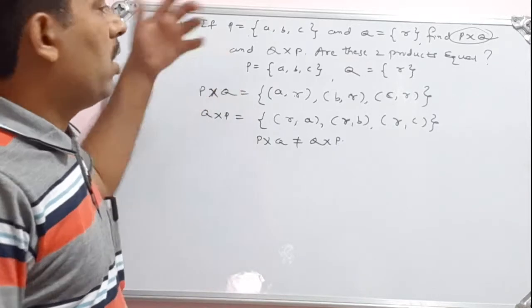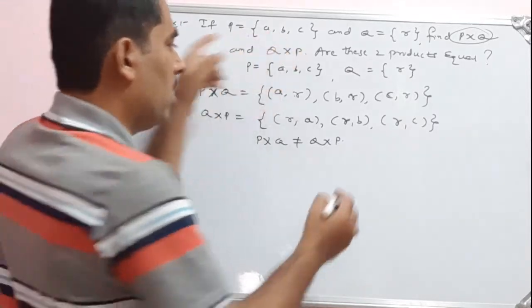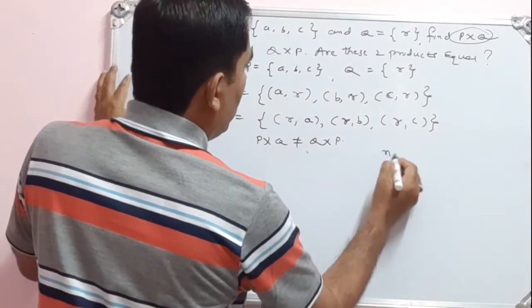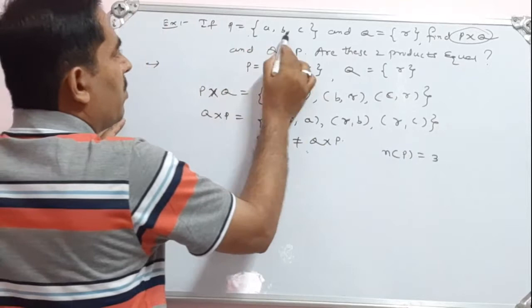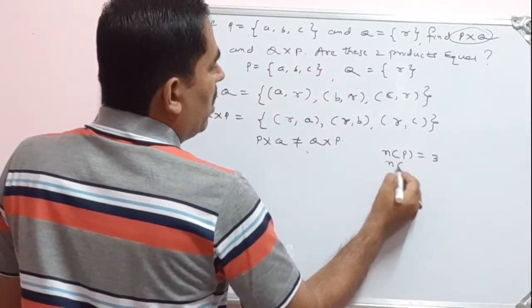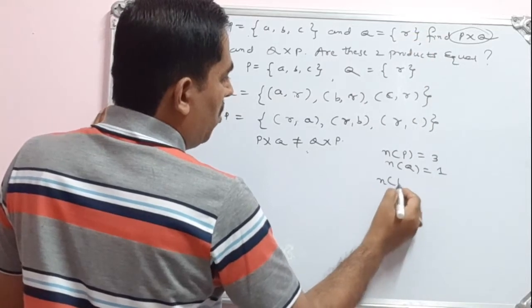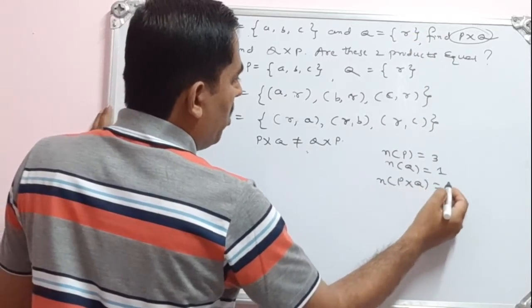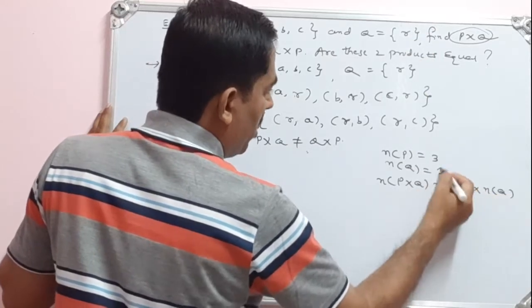Okay. If we want to check the number of elements, the number of elements in set P is 3. What is our observation here? n of P is 3, that is, the number of elements in the set P is 3. Then the number of elements in the set Q, how many elements does it have? Only 1. Then the number of elements in the Cartesian product should be what? That will be n of P into n of Q. So we have to multiply this.